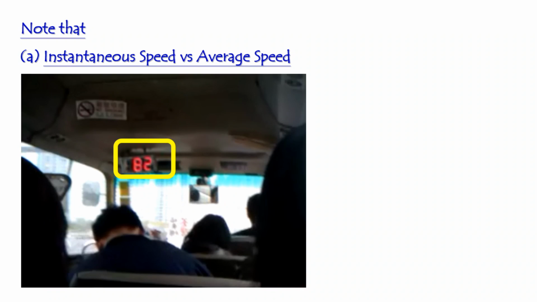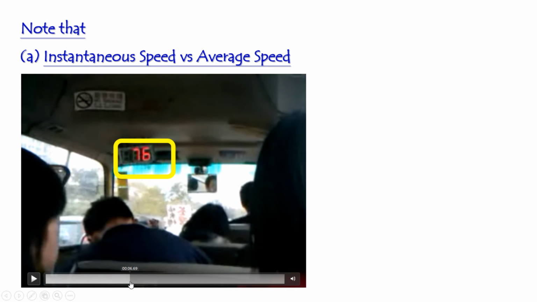Okay, so what does this number represent? Yeah, it means the speed of the minibus. It is 82 km/h at the end of this journey. And can you see that in the middle of the journey, this number is 78? What does it mean?